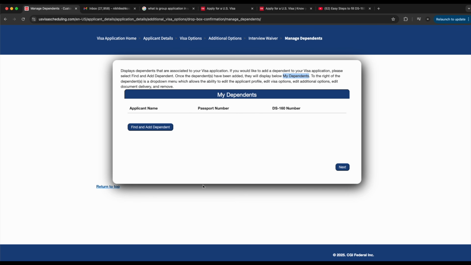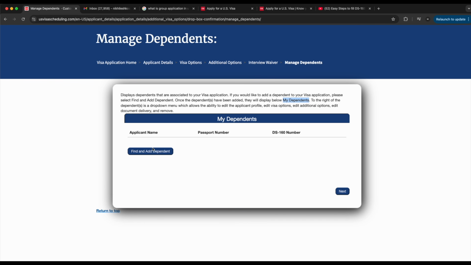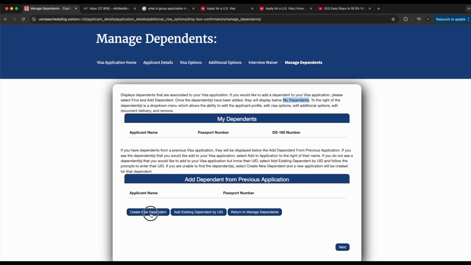So manage dependent, it will be this. You will see here two names. One, your primary applicant. For example, let's say you are applying for your father, then primary applicant is your father, and then you also want to add your mother's information, then it would be under the dependent list name. So find and add, create new dependent.